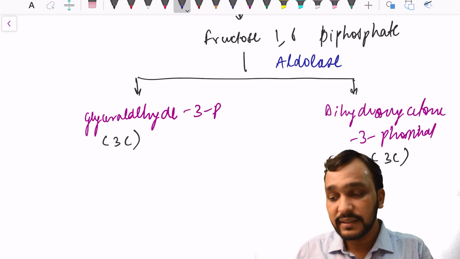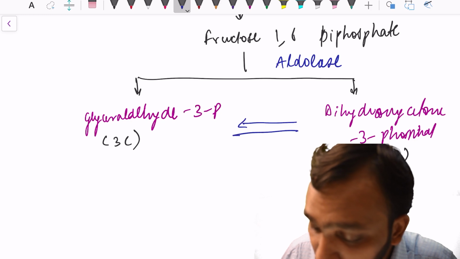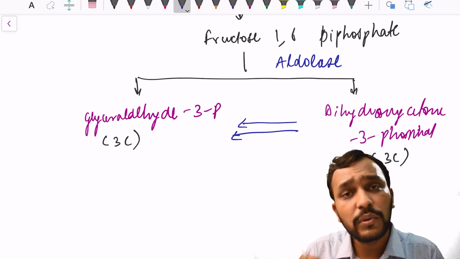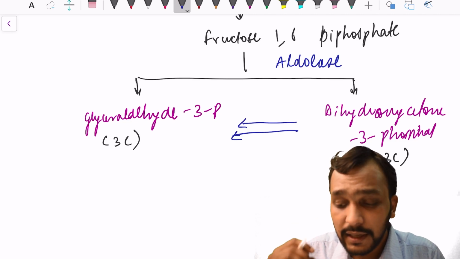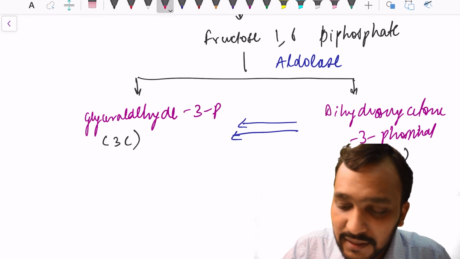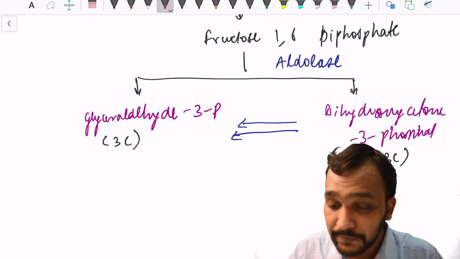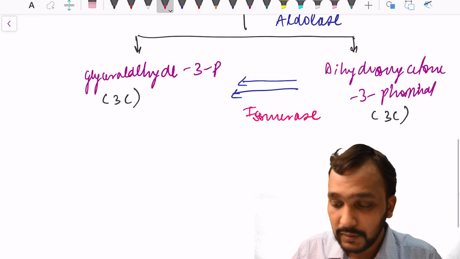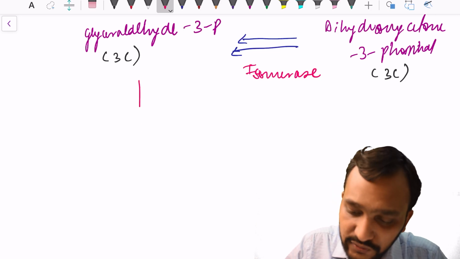Our further pathway will utilize glyceraldehyde 3-phosphate. So we have to convert this dihydroxyacetone phosphate into glyceraldehyde 3-phosphate, because our further metabolism will utilize this molecule. What will be the enzyme? Since these two molecules are isomers of each other, the enzyme will be isomerase.